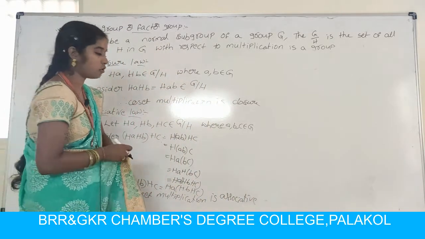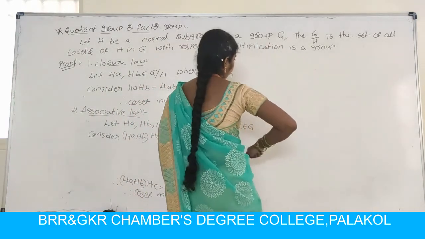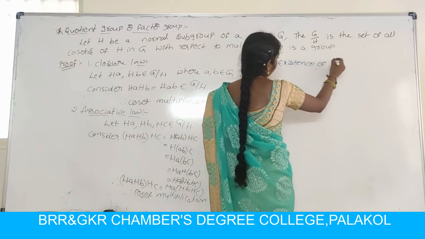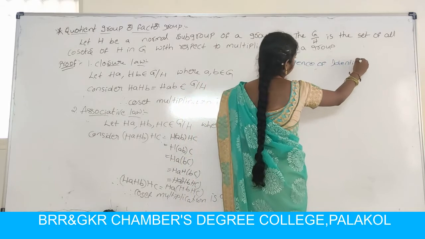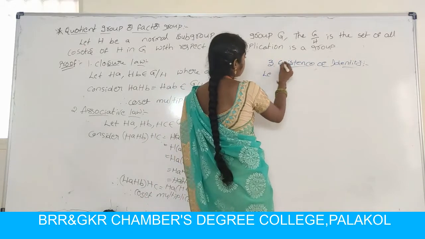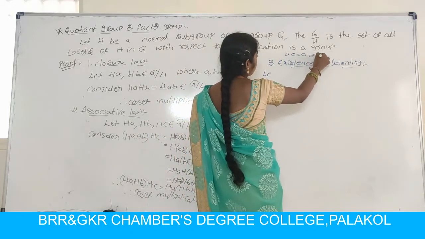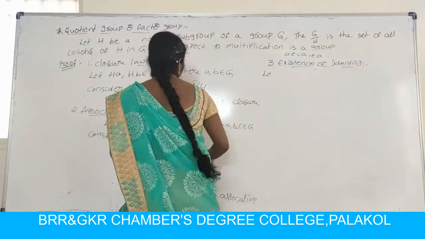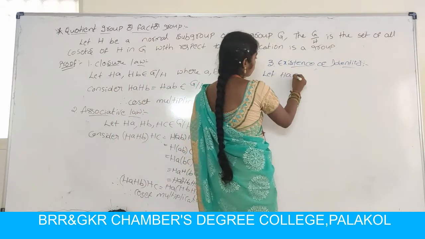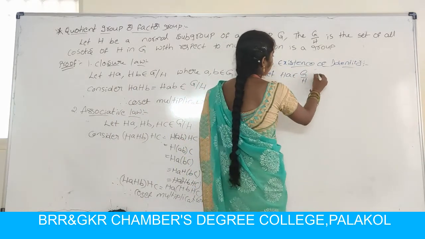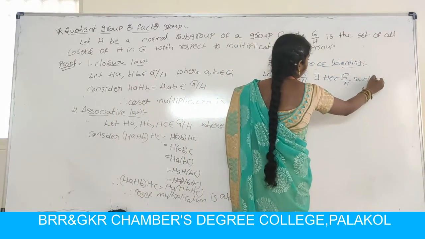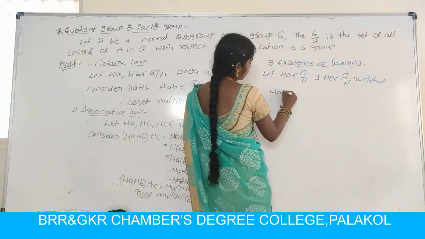So next, existence of identity. Third one, existence of identity. Already you know that existence of identity, in general, A dot E equal to A equal to E dot A. So in this case, consider right coset. So let HA belongs to G by H. So there exists HE belongs to G by H such that, first one HA HE.